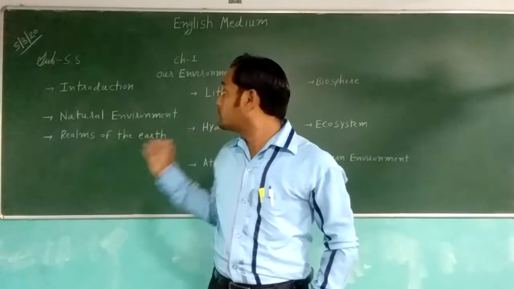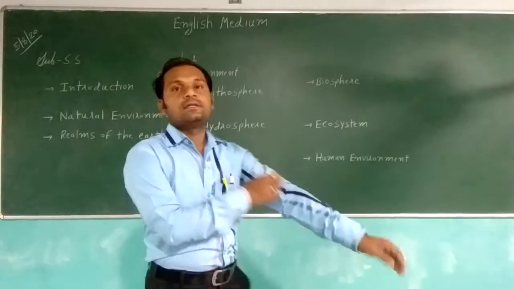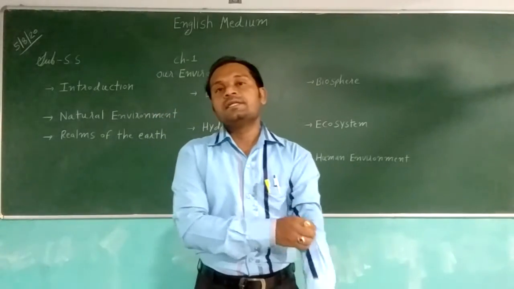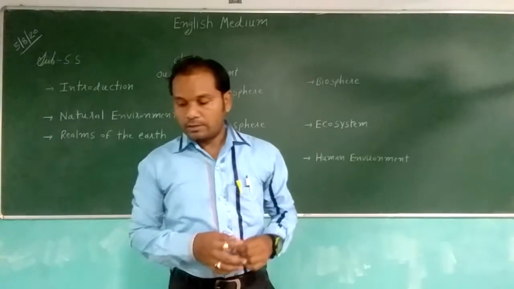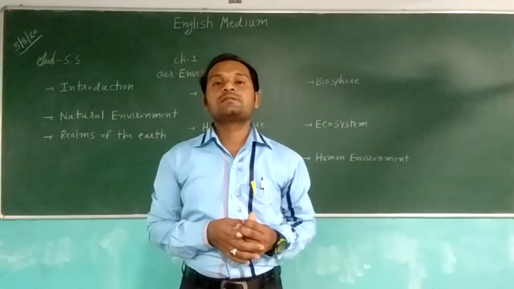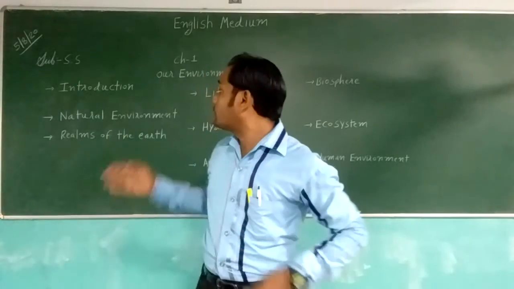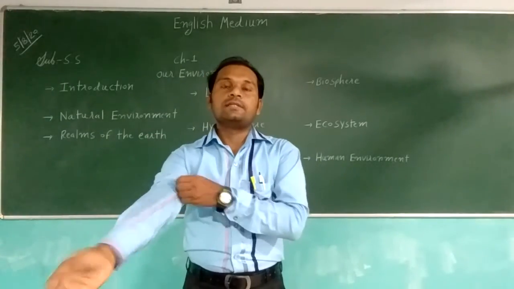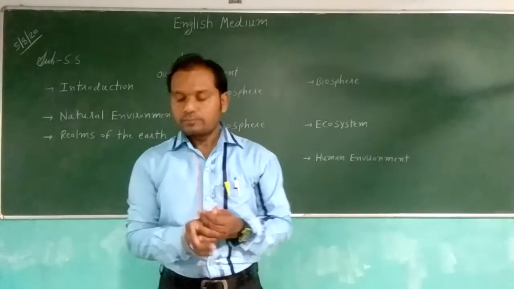It occurs by itself, by nature. That's why it is called natural environment. All natural things interact with each other in this environment.